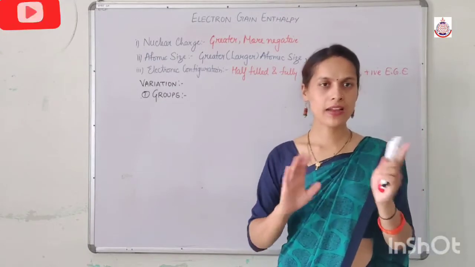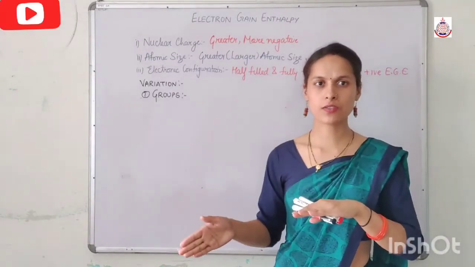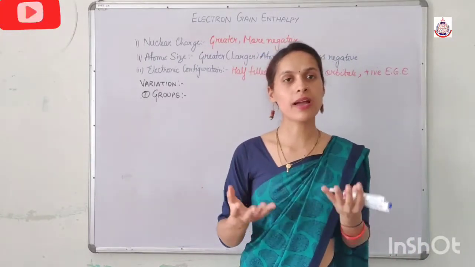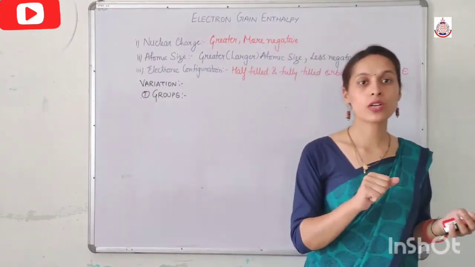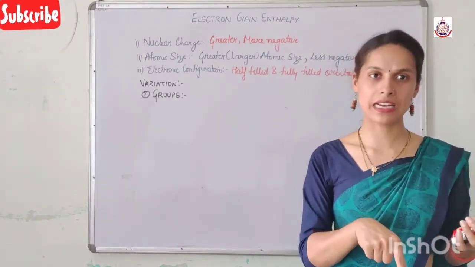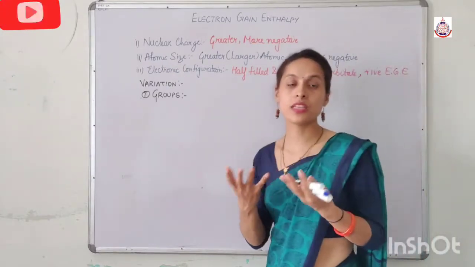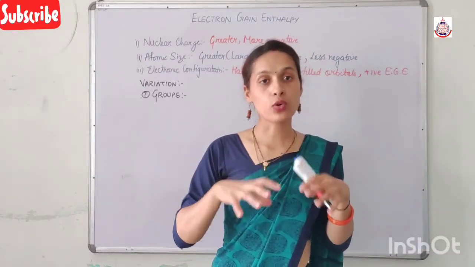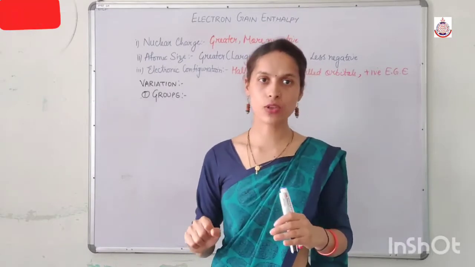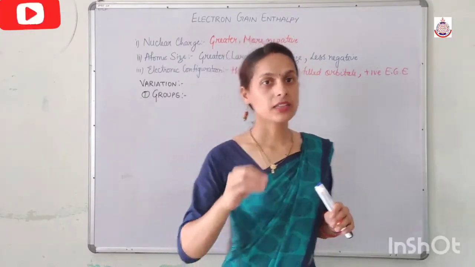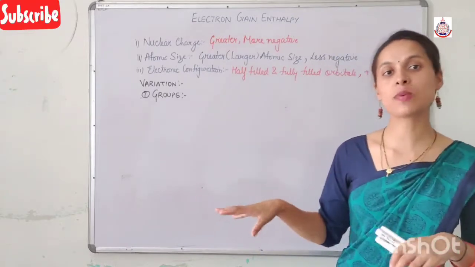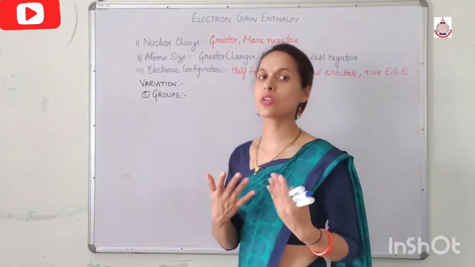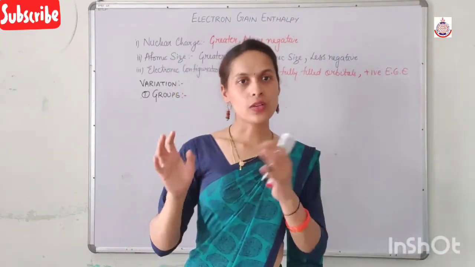In our previous video, I told you the difference between the nuclear charge and the effective nuclear charge. Nuclear charge is the actual charge exerted by the nucleus of an atom, that is, the force of attraction created by the nucleus of an atom. But the actual force of attraction which is experienced by an electron is the effective nuclear charge. It is not necessary that effective nuclear charge is always equal to the actual nuclear charge.